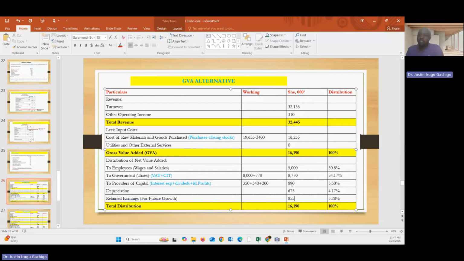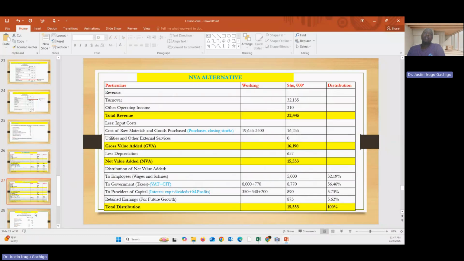And this is what we are talking about, that the VAS shows fair distribution. So employee can see how percentage goes to them. After generating the wealth, 30.8 goes to employee. Government takes the largest share. Providers of capital take 5%. You see, and in this case, employee cannot be agitated because they are also getting a good fair share there.